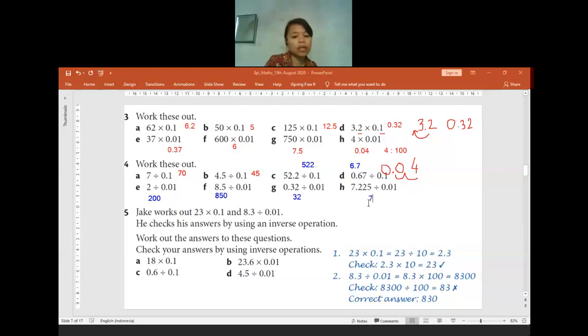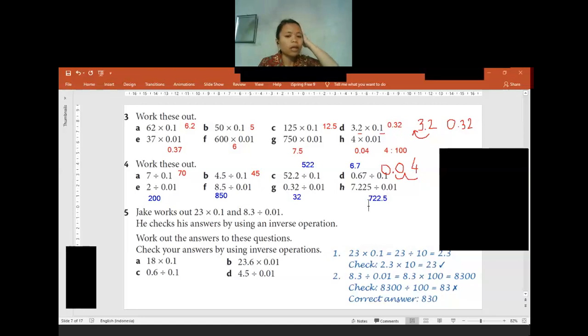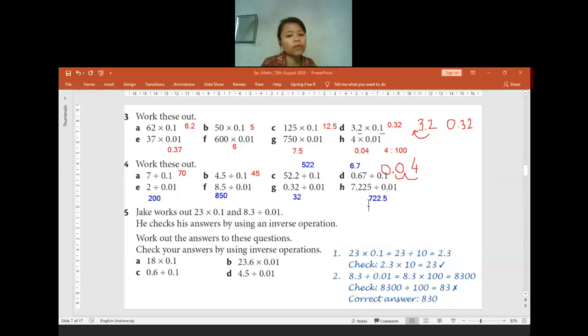Yes, the answer will be 722.5. Is there anyone who gets confused so far, or maybe I talk too fast? Or maybe we go too fast? No? Okay. Let me know if later you need more time to try it first, or if it's okay for me to directly discuss it. If we can directly discuss it, I think we will be faster on finishing the textbook. But if you need more time to try it first, it's also okay.